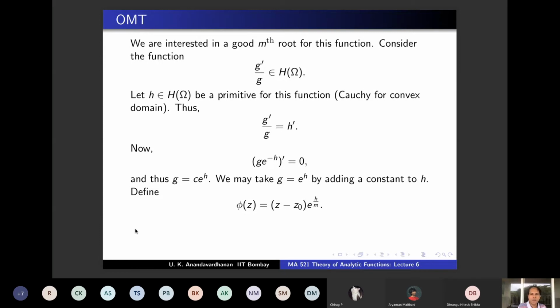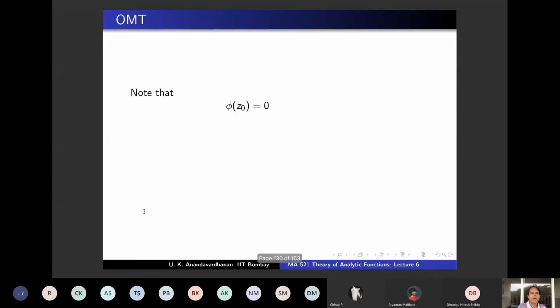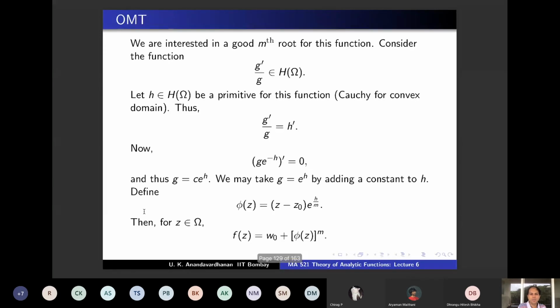It is holomorphic, and it has all these nice properties, and let us check. So for z in omega, you have got what you wanted. f(z) equals w naught plus phi(z) power m, and note that phi of z naught is 0. By the construction, phi of z naught is 0, and phi prime at z naught is not 0, because phi prime at z naught will be z minus z naught times something plus something times 1, and that something is non-zero. So phi prime at z naught will be 0 plus something non-zero. Therefore, it is non-zero.